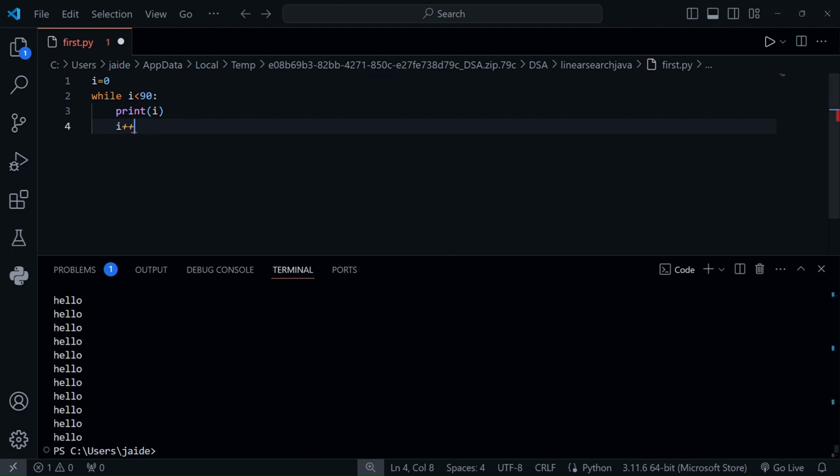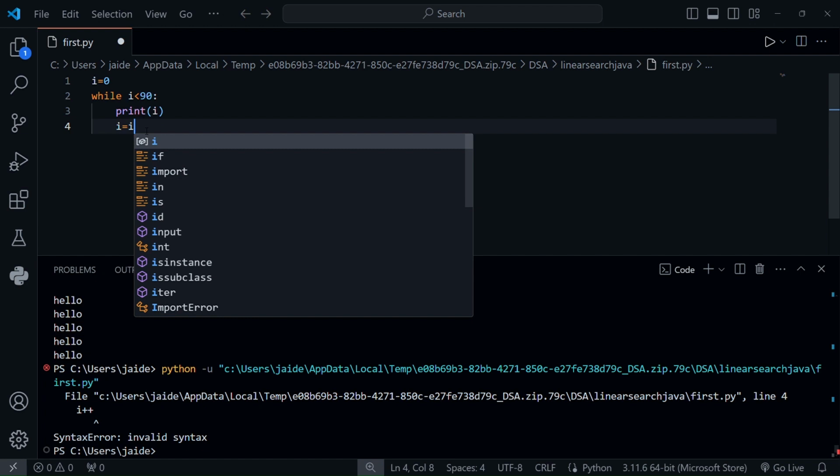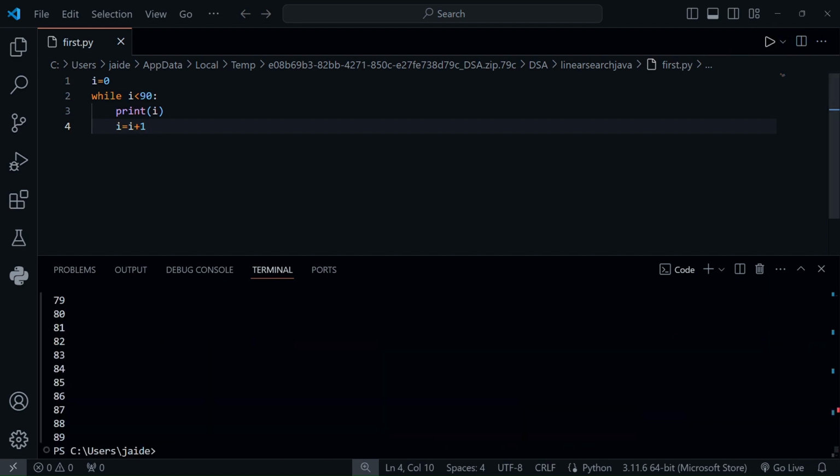So control S, then there is a syntax error, i plus plus. So we write i equal to i plus 1, control S and then run. So it will print 0 to 89.